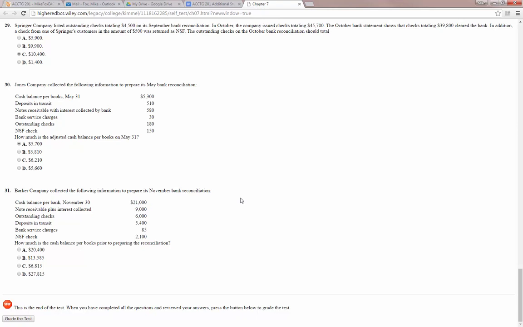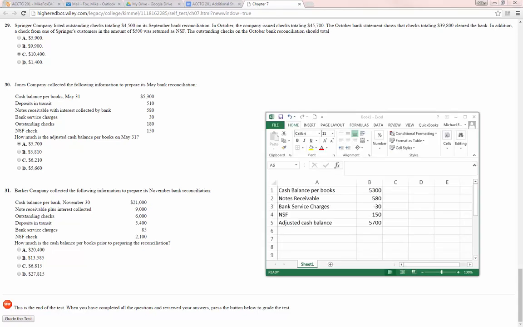Okay, so let's see how they want us to figure this one out. So this one is a little different than the last one, because the last one gave us the cash balance per the books, but this one doesn't.